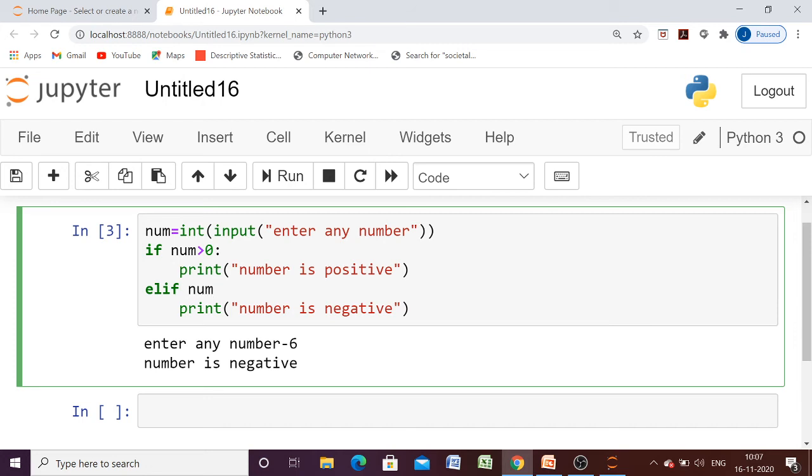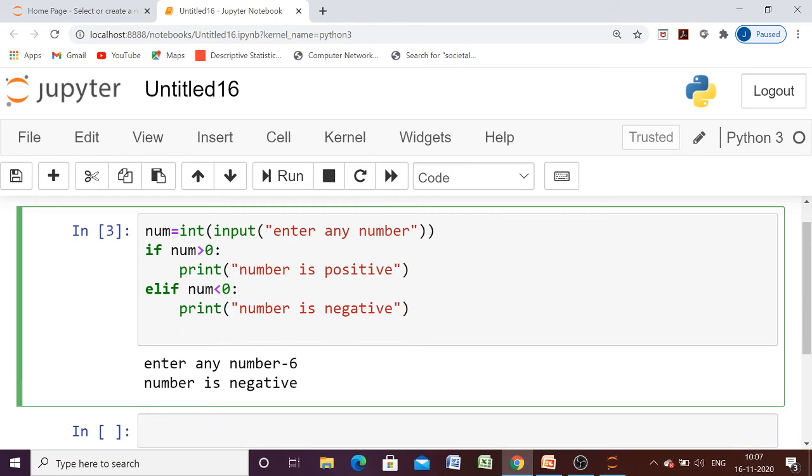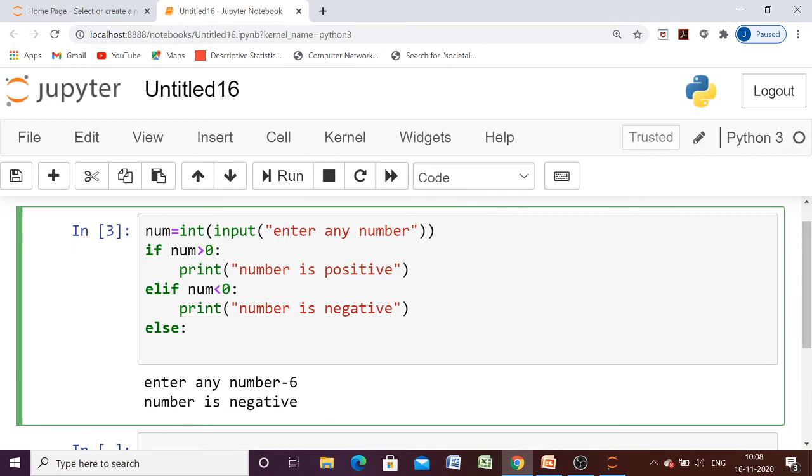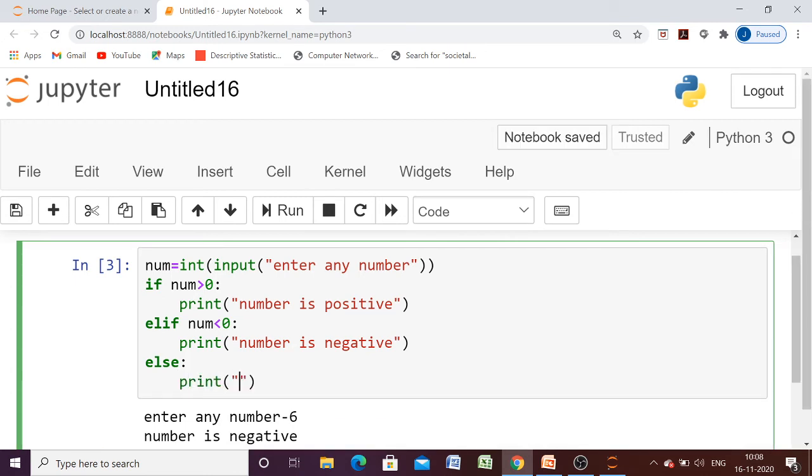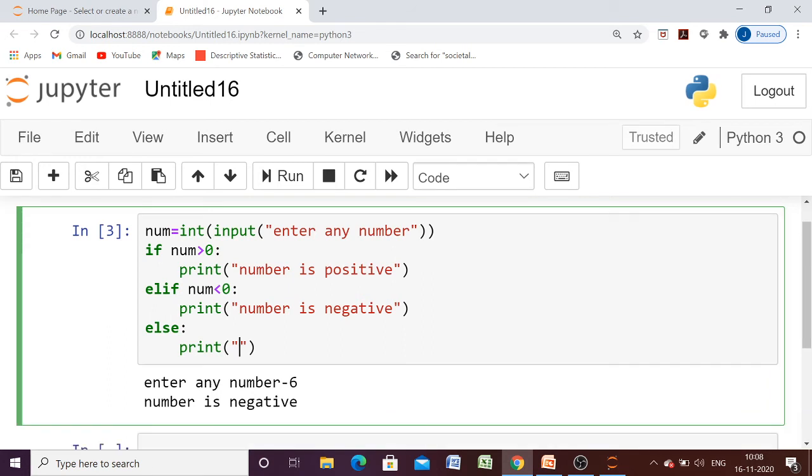So we know that for a negative number, the number must be less than 0. And the last one left out means if the number is neither positive nor negative, it is understood that the number will be 0. So there is no need to write the condition for the last part. For the else part, you need not specify any condition.